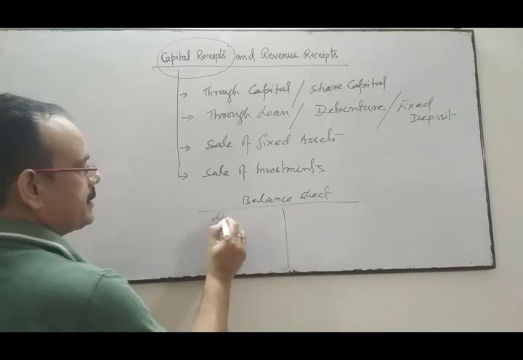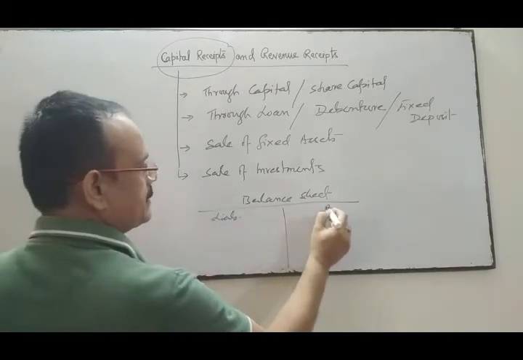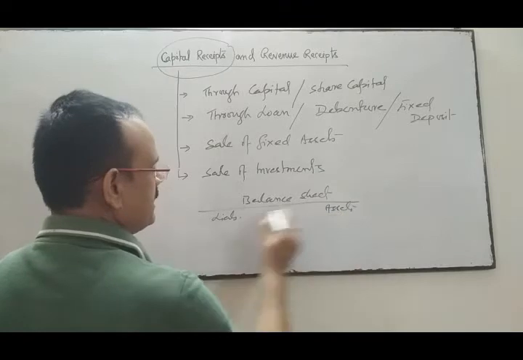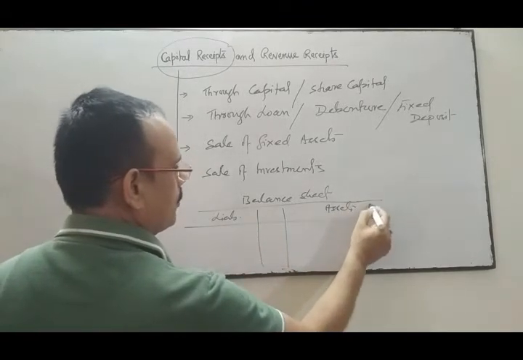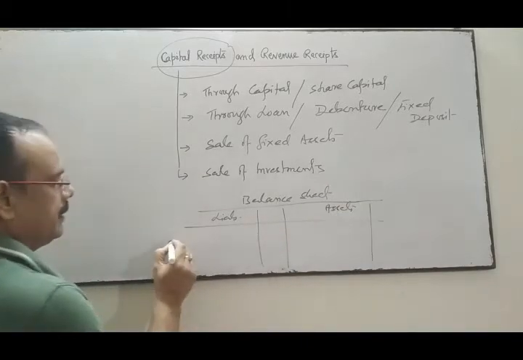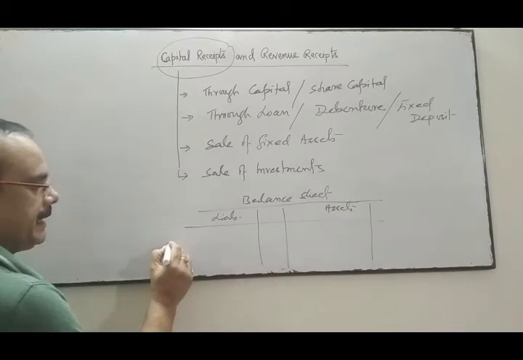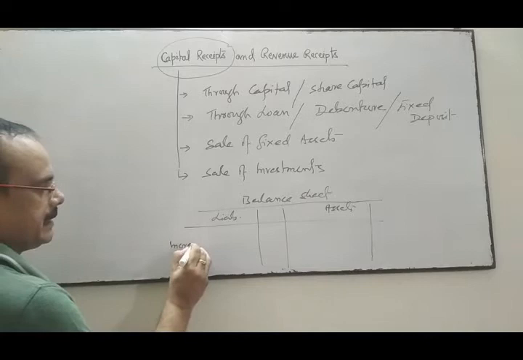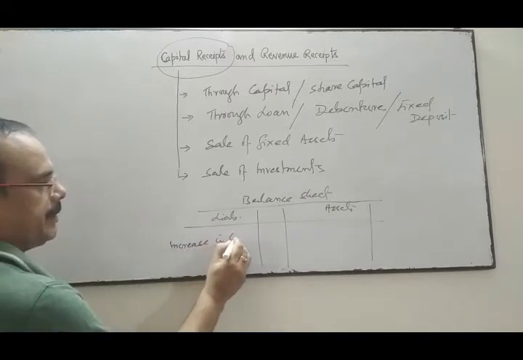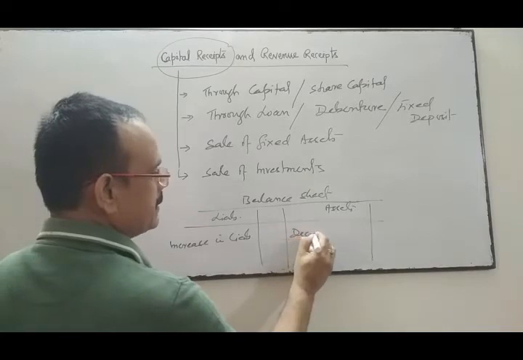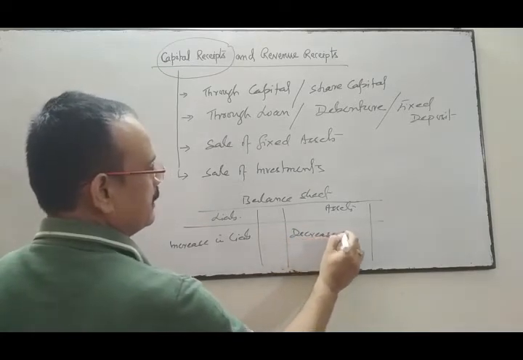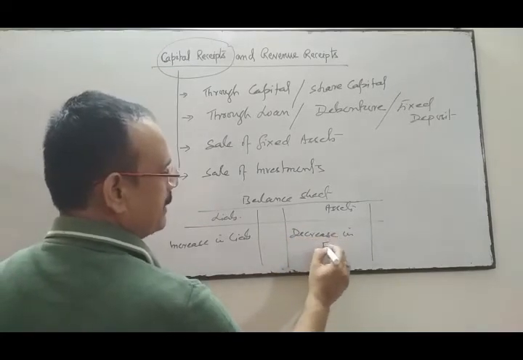This is liability side and this is asset side. So these receipts are shown in the balance sheet by way of increase in liability or by way of decrease in fixed assets.